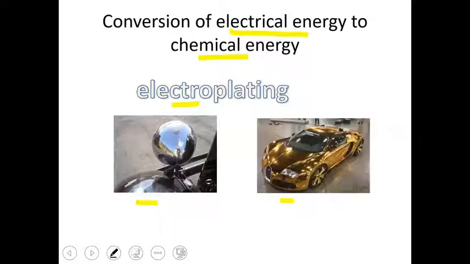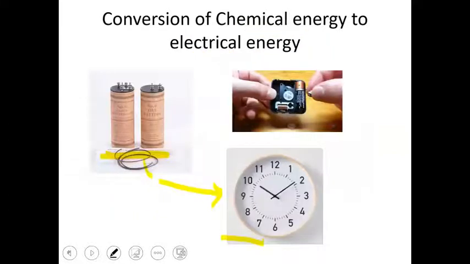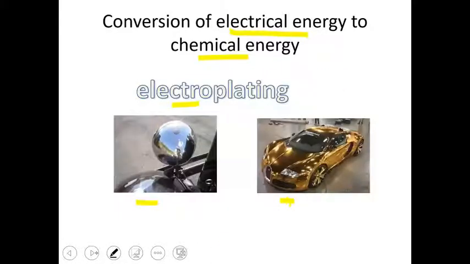Now during this plating what happens actually, we give electrical energy and with the help of that electrical energy gold is plated on the car. Actually how is gold plating done? A chemical reaction takes place. The reaction does not happen on its own, but the reaction is made to happen with the help of electrical energy. So from these two slides the conclusion is that chemical energy can be converted to electrical and electrical energy can be converted to chemical.